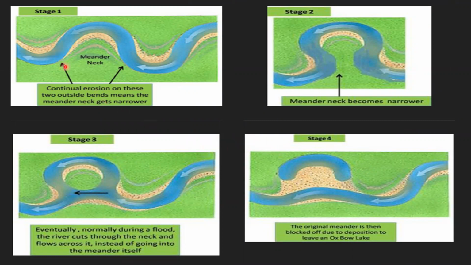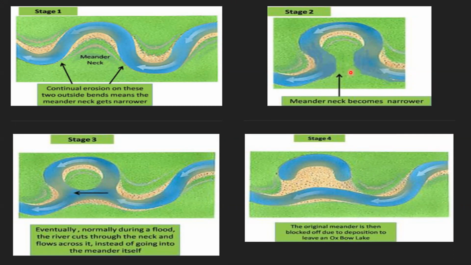Here, the continual erosion on these two outside bends of the river brings the meander neck closer. The erosion on the outer sides of the meander brings the two necks closer like this, so now the neck is becoming narrower.